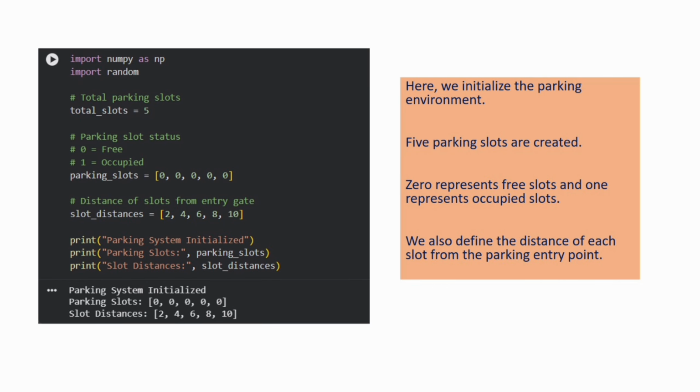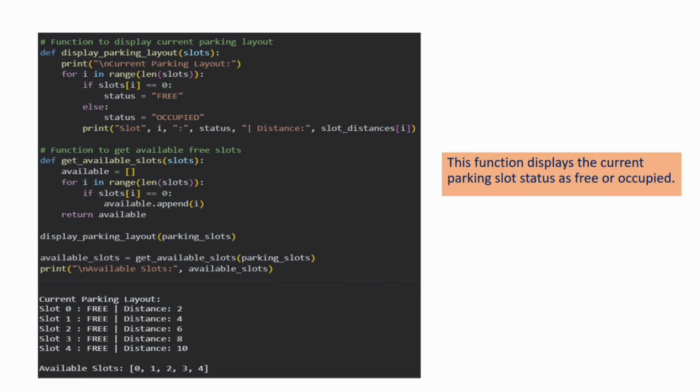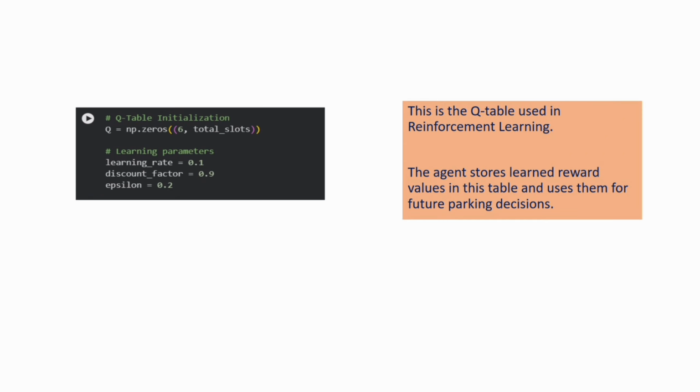Here we initialize the parking environment. 5 parking slots are created, 0 represents free slots and 1 represents occupied slots. We also define the distance of each slot from the parking entry point. This function displays the current parking slot status as free or occupied. This is the Q table used in reinforcement learning. The agent stores the learned reward values in this table and uses them for future parking decisions.